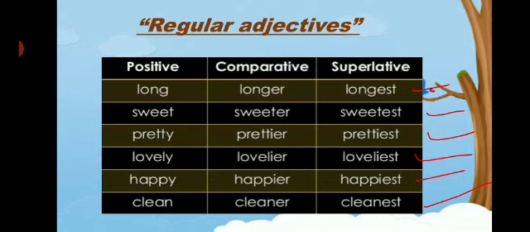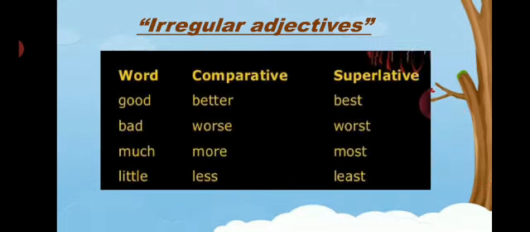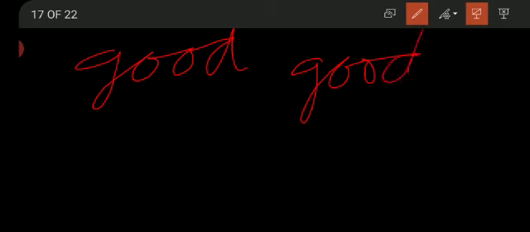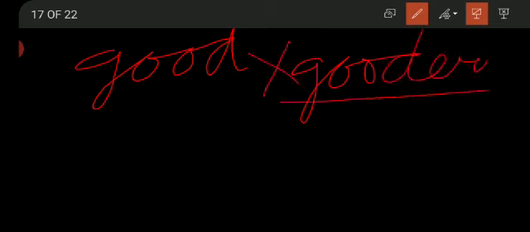Now what about the irregular adjectives, students? There are some irregular adjectives whose comparative and superlative degrees can't be made by adding er and est. For example, if I say good, according to the rule, I should make the comparative degree by adding er, so it should be gooder. No, students, this is wrong.